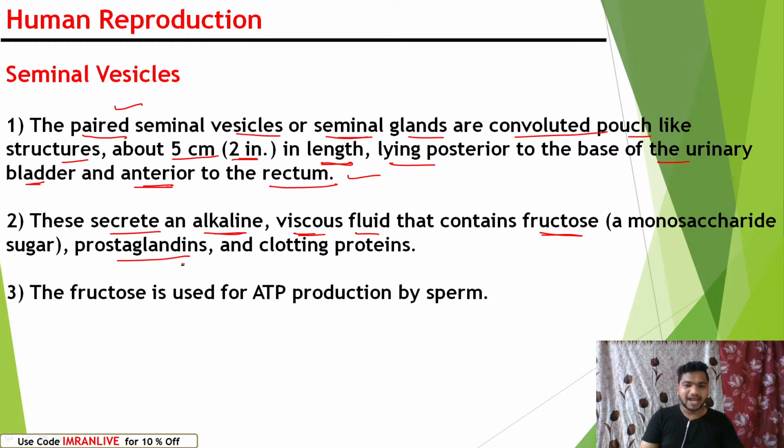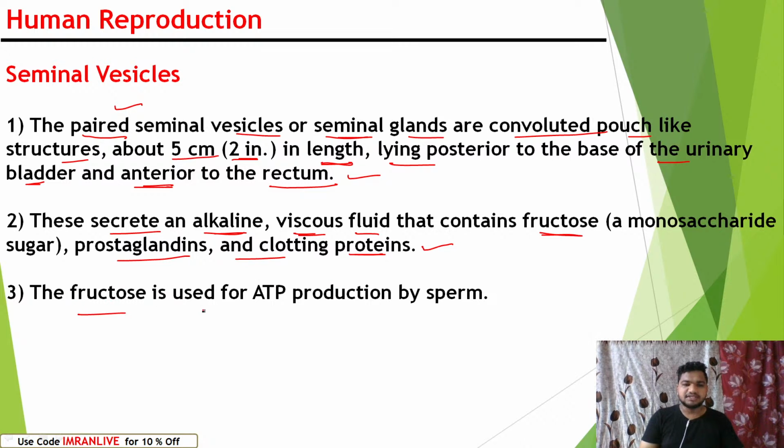The fluid also contains prostaglandins and clotting proteins, which help in clotting the semen in the female vaginal tract.